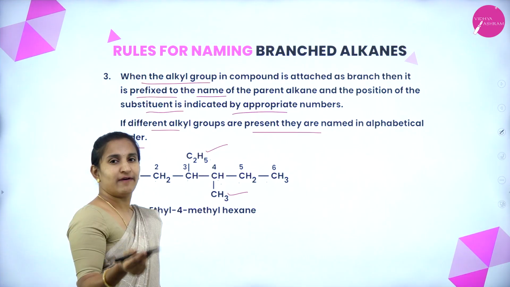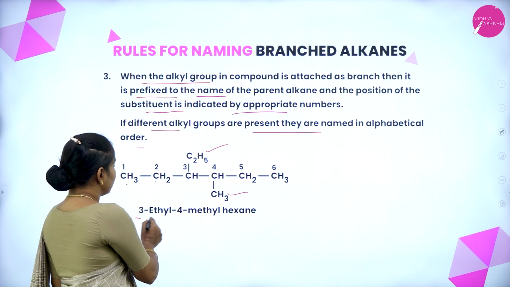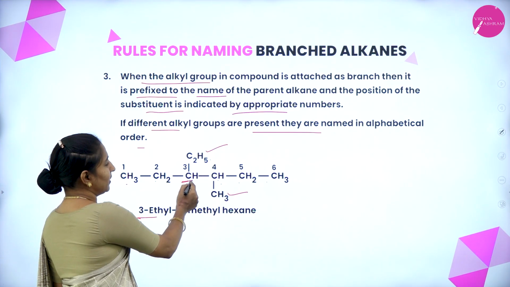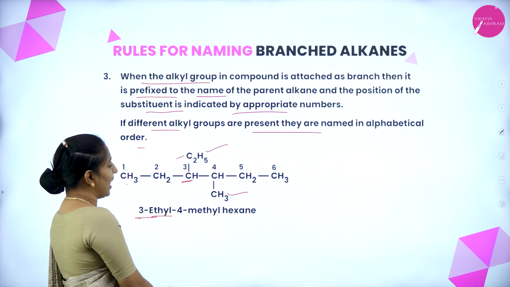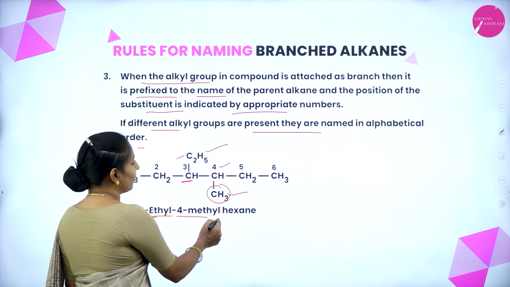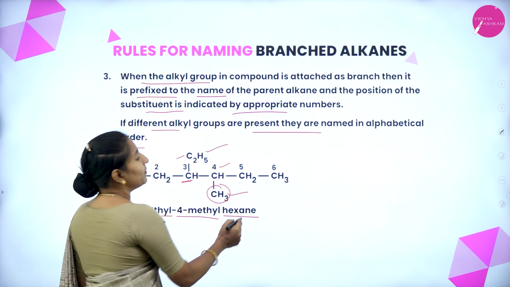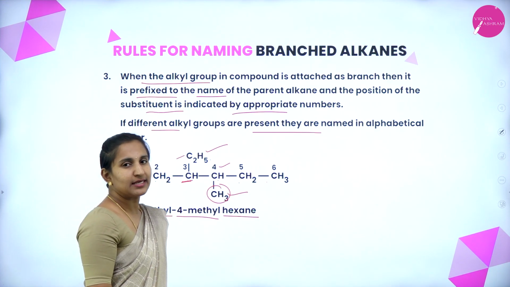The one which comes first alphabetically is taken first, that is 3-ethyl. At carbon number 3 we have an ethyl group, so we take it as 3-ethyl. At carbon number 4 we have a methyl group, that is 4-methyl. Because of the presence of 6 carbons, it is taken as hexane.